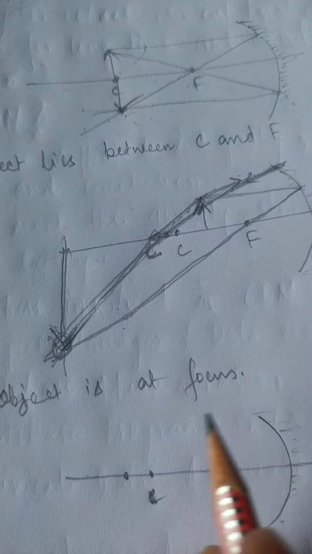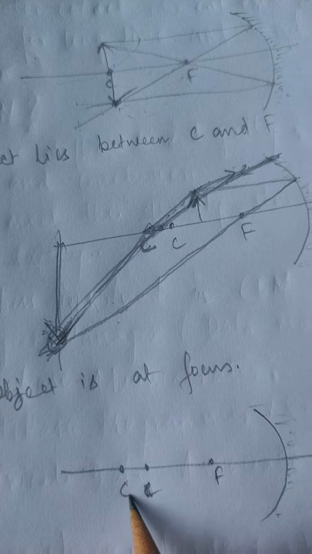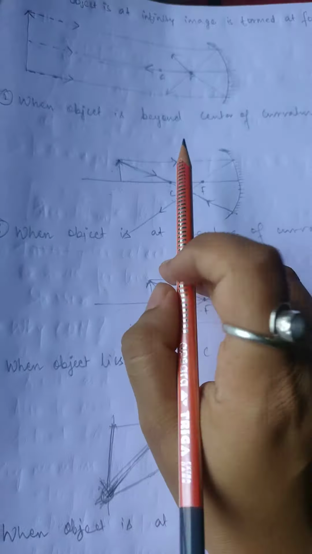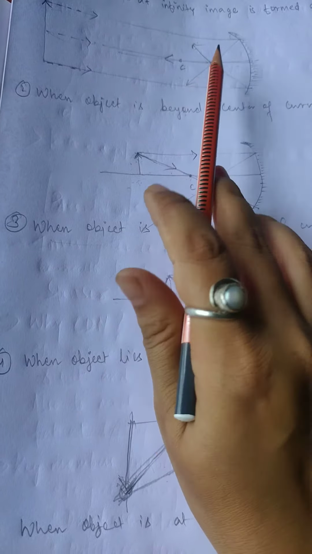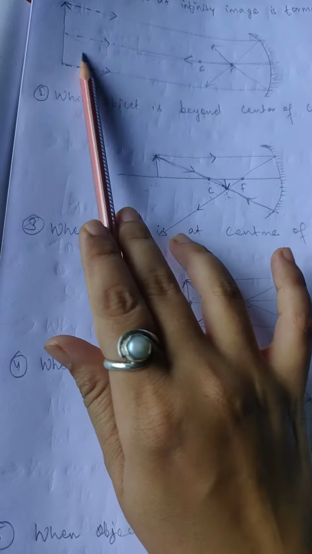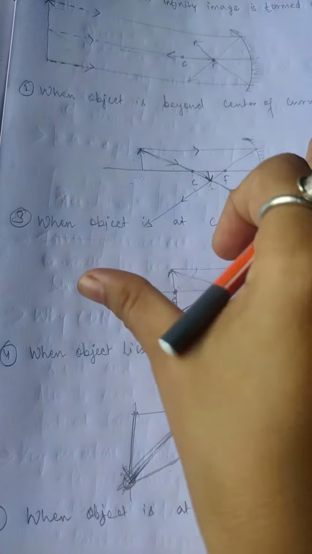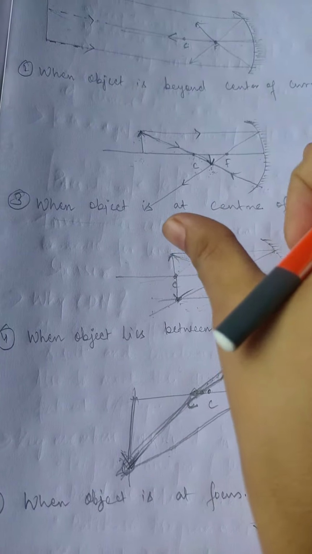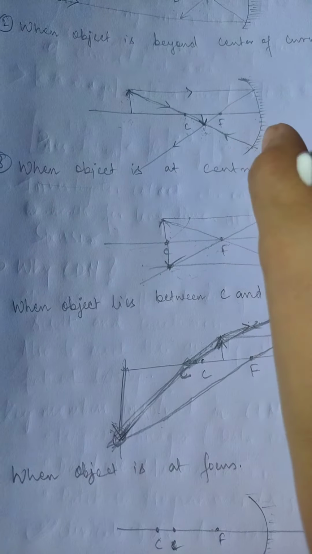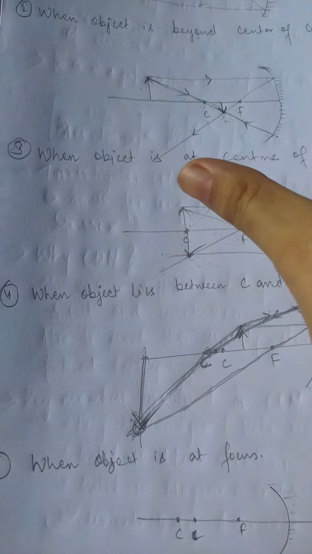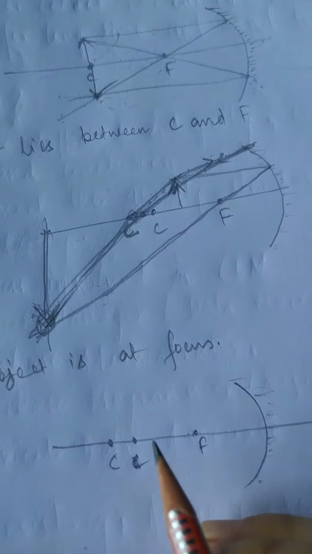Because we are zooming in, we are going nearer and nearer. In the first case, we drew the focus and curvature somewhere nearby because our object was very far, and every time we bring our object nearer, we are zooming it. When we are zooming it, the thing which is near also tends to go far. Here also the same thing is happening.